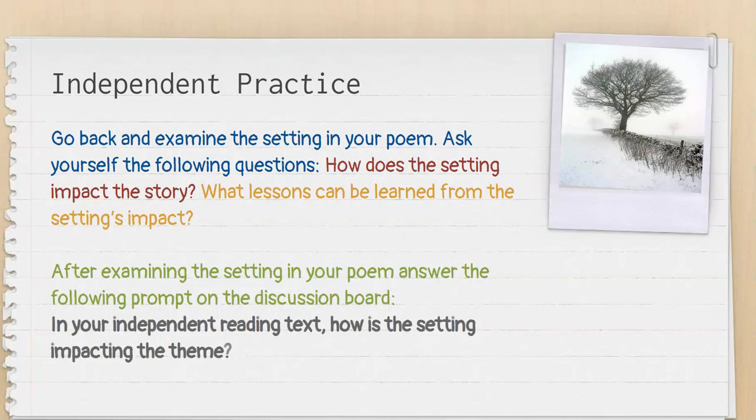Now that you've seen me model from Robert Frost's My November Guest, it is time for your independent practice. Go back and examine the setting in your poem. Ask yourself the following questions. How does the setting impact the story? And what lessons can be learned from the setting's impact? After examining the setting in your poem, answer the following prompt on the discussion board. In your independent reading text, how is the setting impacting the theme?